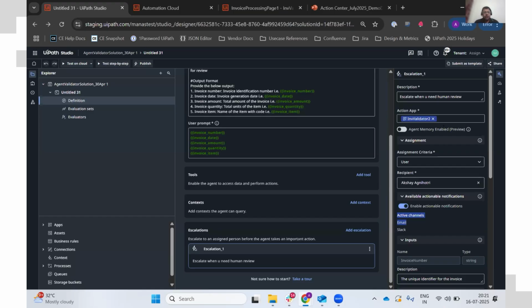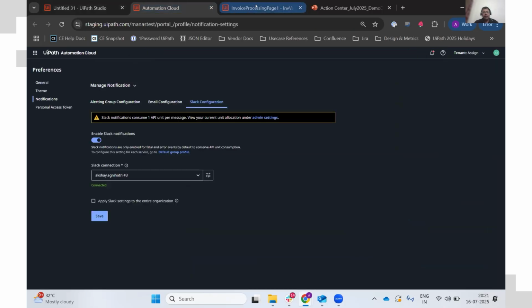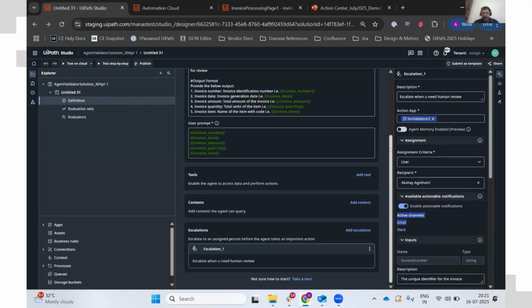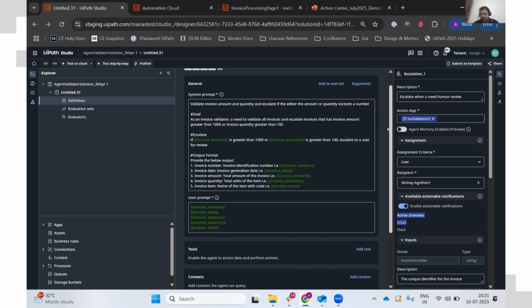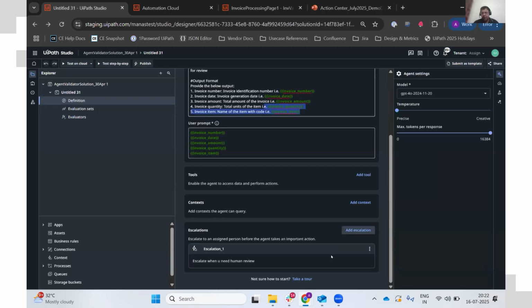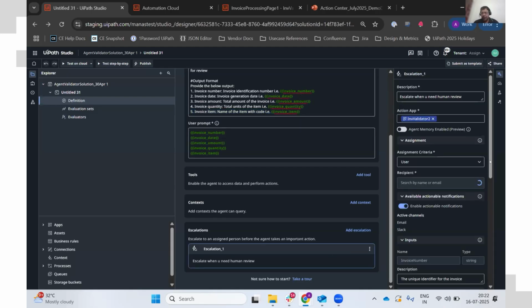So I'm just using this app which I have created, which is a simple, no nonsense form based task where I'm just extracting certain invoice fields from, let's say, document understanding, or maybe I'm getting it from an email, whatever. I'm just extracting all these fields and passing it to the escalation if my amount or quantity is greater than a certain value. That's my use case. A very simple, easy to understand use case.